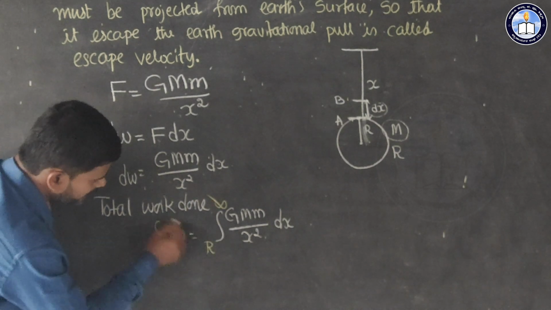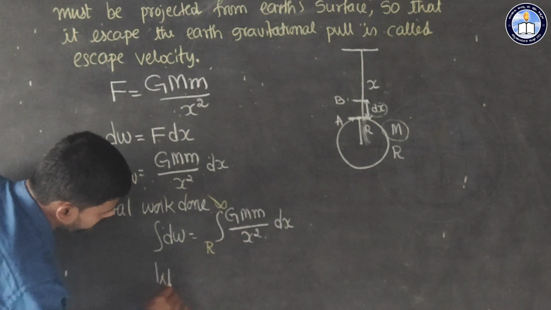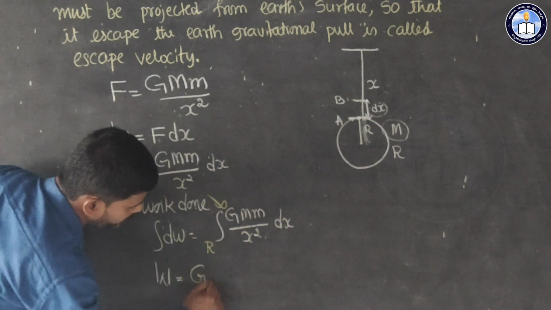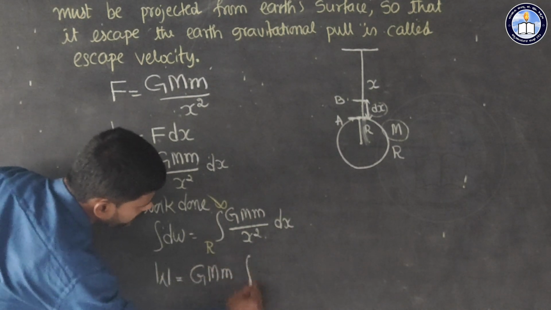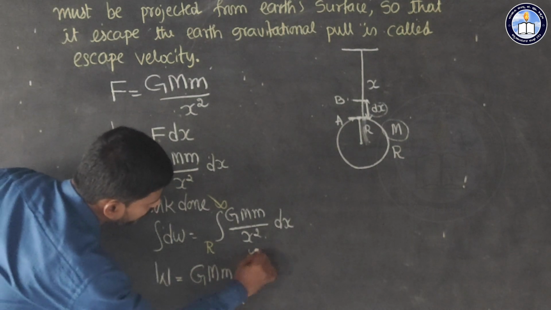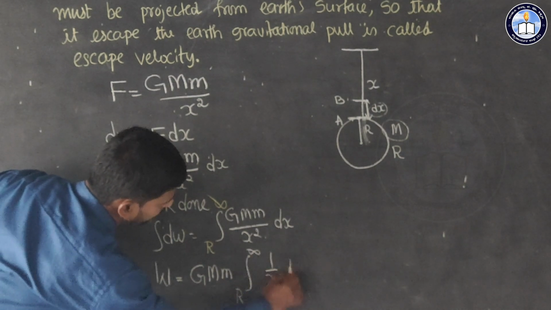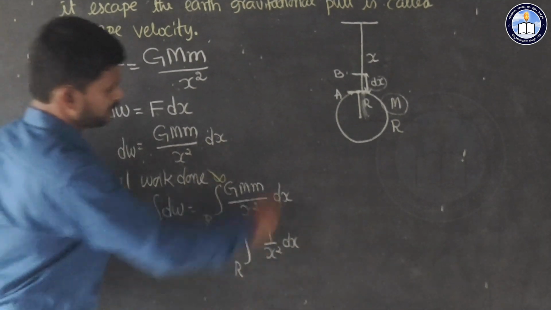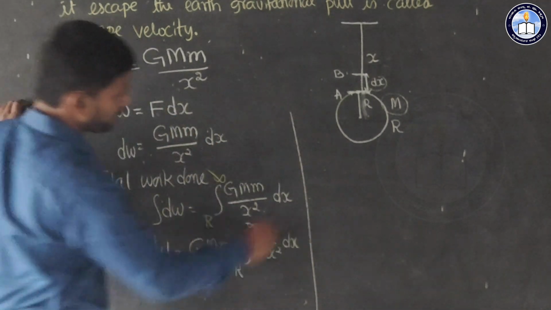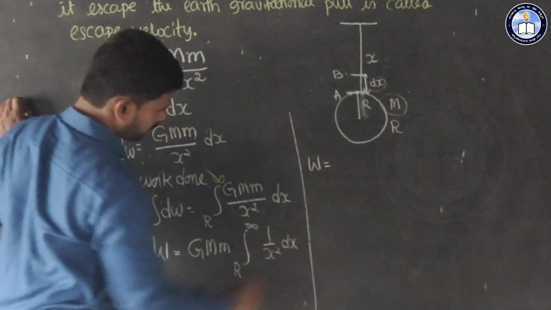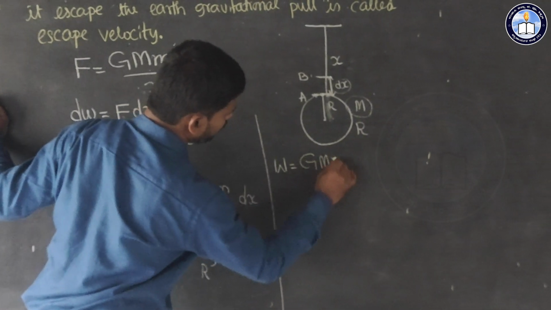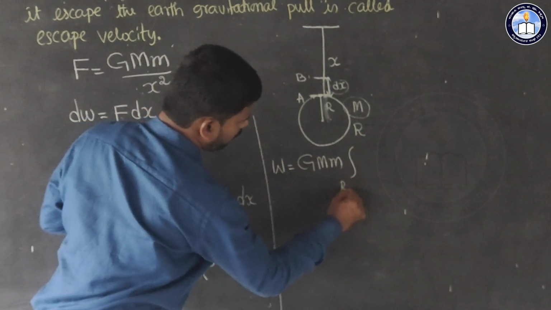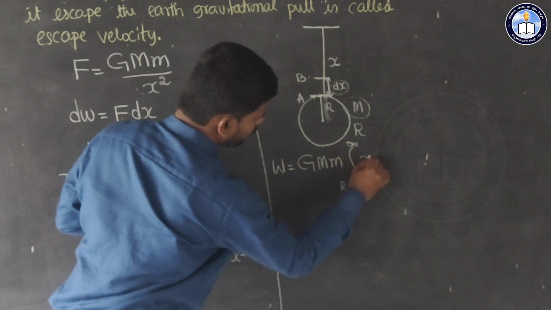If you integrate dw, you will get total work done W is equal to G M m. G, M and small m are constant, so I will keep them outside. Here integration limit r to infinity, 1 by x square dx. The same integration we did in the previous concept, but the limit changed a little.